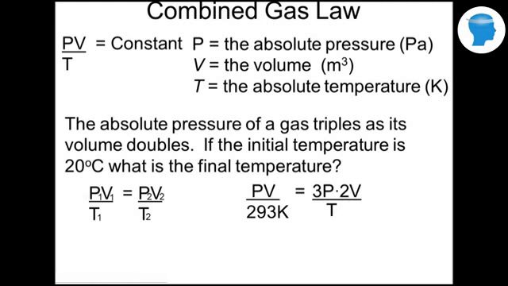Okay, so I can rearrange and solve this for temperature. The P and V cancel, and it's going to be 6 times 293 Kelvin, or 1758 Kelvin. If you want to figure out how many degrees Celsius that is, you would simply subtract 273 from it.